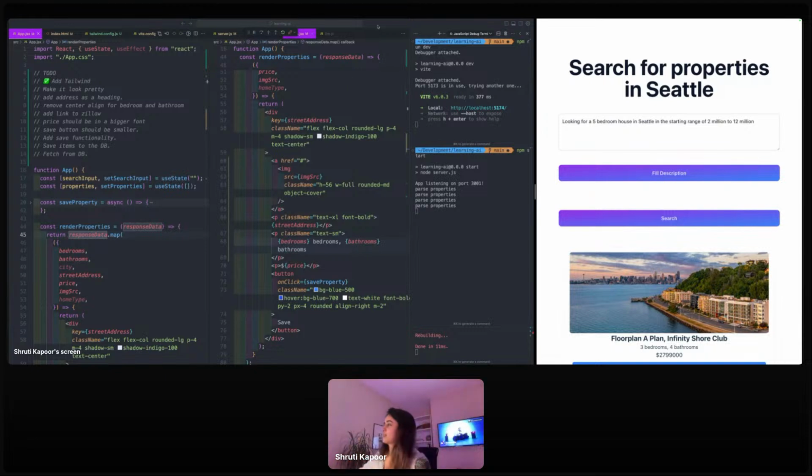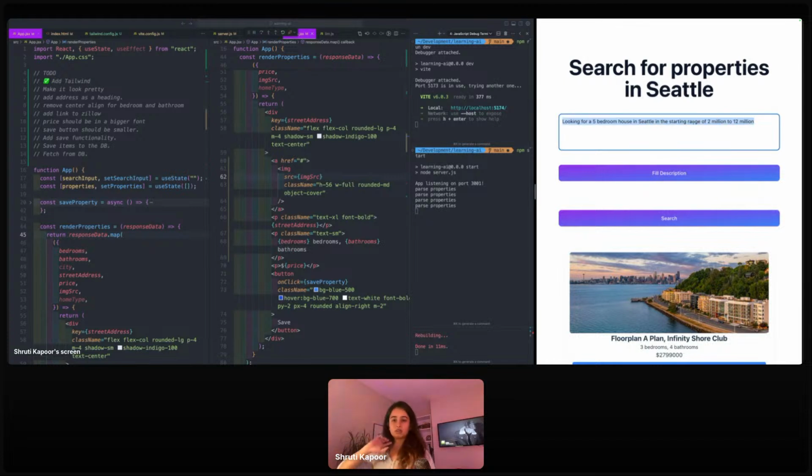So here's what I'm building. I am building an OpenAI integration application. And what I've done so far is that I've integrated with OpenAI through LangChain, and I'm going to walk you through in a second how I did that. And then I'm using natural language, which is just English, to send a text over to the LLM, which is going to parse it into JSON. And then I want that JSON to be sent over to my real estate API, which is Zillow. And I want to basically type text in the field, like look for properties in Seattle.